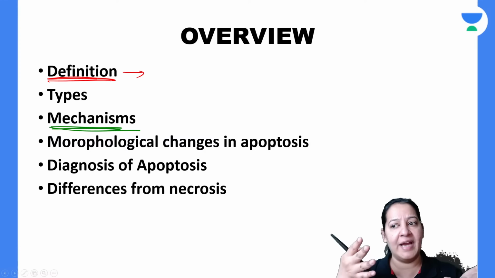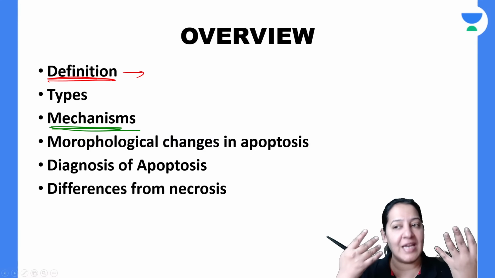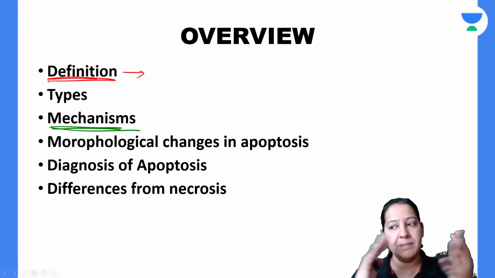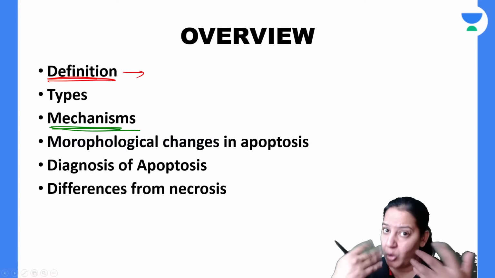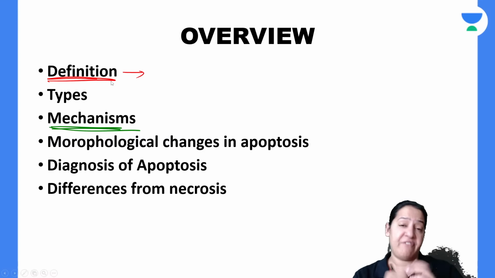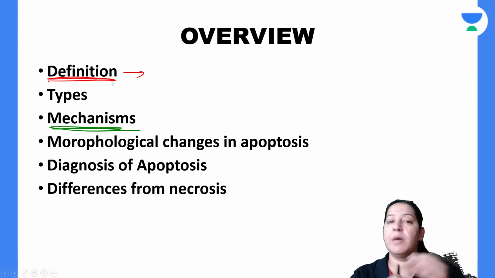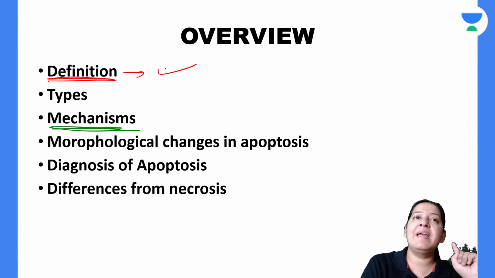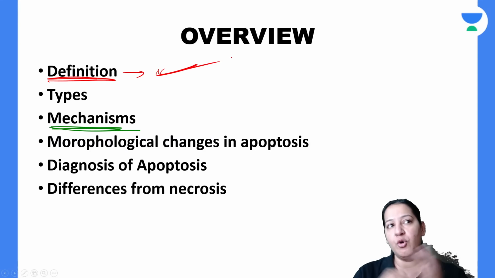For committing suicide, the cell will activate certain enzymes. The name of the enzyme is caspase, in the cytoplasm. Caspase will degrade the cytoplasm, nucleus and cell membrane of its own cell, and convert the entire cell into multiple apoptotic bodies. In the end, a phagocyte will come and engulf all the apoptotic bodies. In the entire process, there is no leakage, there is no inflammation, and the plasma membrane is intact. That is the complete definition of apoptosis, which I have told you verbally.